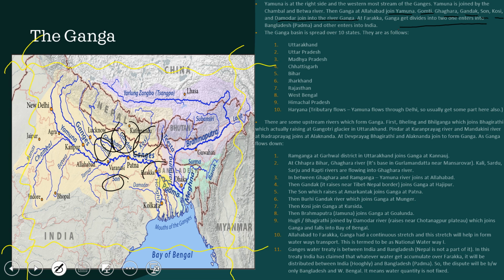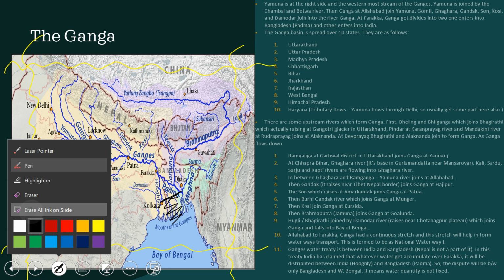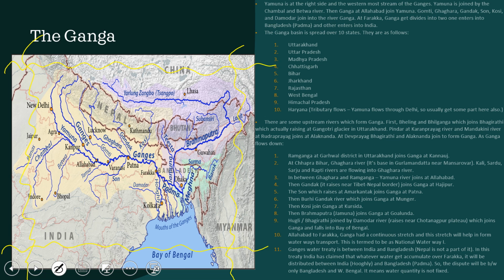At Farakka, Ganga gets divided into two in Bangladesh. This is the most important point. Just remember that at Farakka, Ganga gets divided into two. One goes as the Hooghly river, and the other flows into the Padma, and Jamuna also joins the Ganga river, and they ultimately fall into the Bay of Bengal, where you will see delta formation. One enters Bangladesh, where it is called the Padma, and the other enters India.